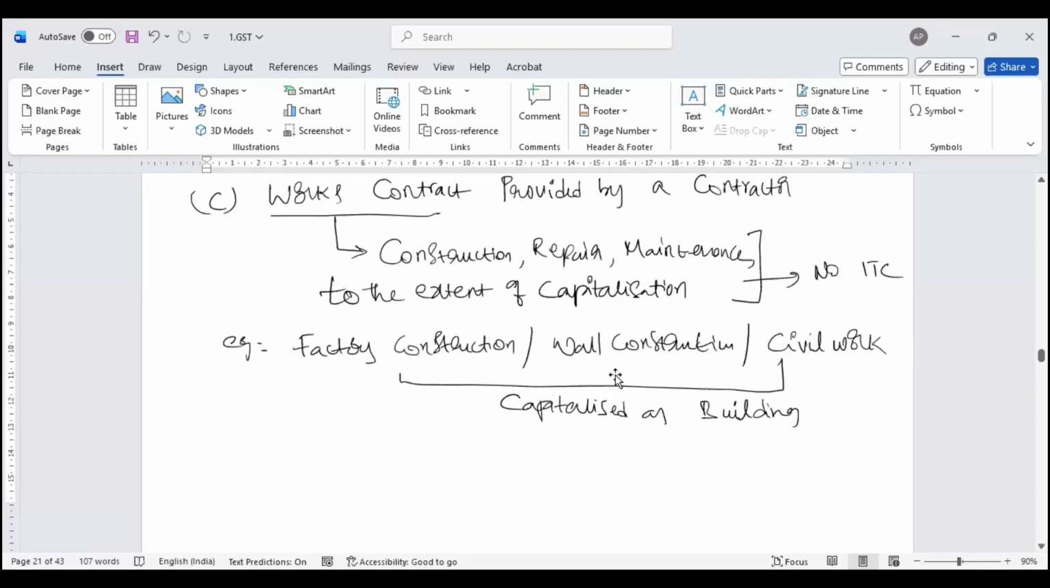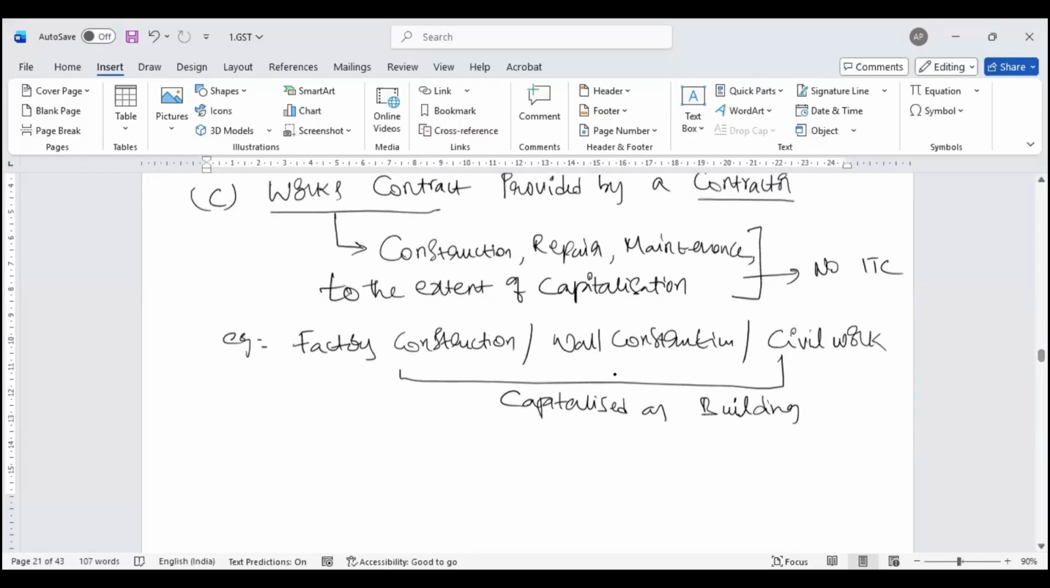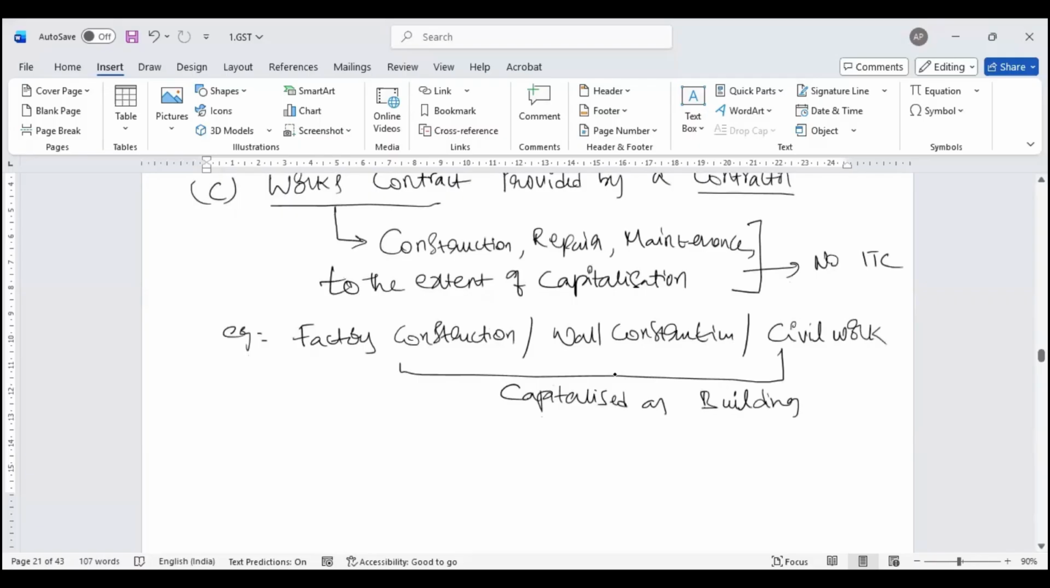Here, this construction I get done from a contractor, a third party who does that. Alternatively, instead of giving it to a third party, I buy inputs and input services on a self basis for construction.